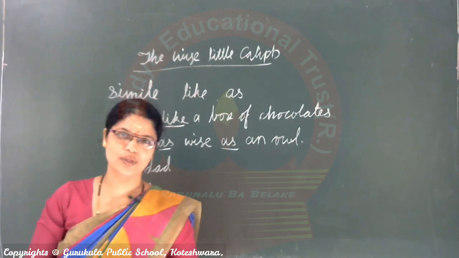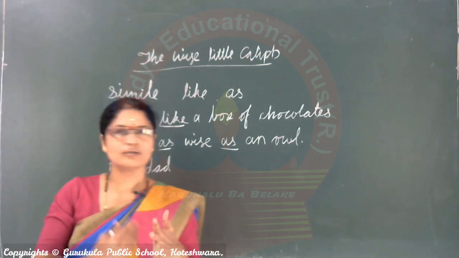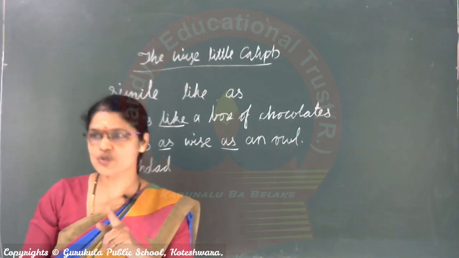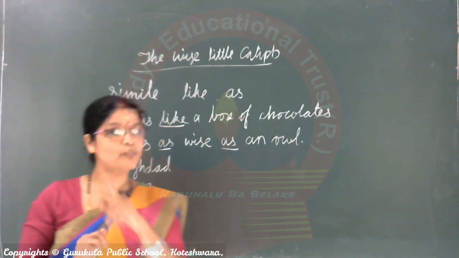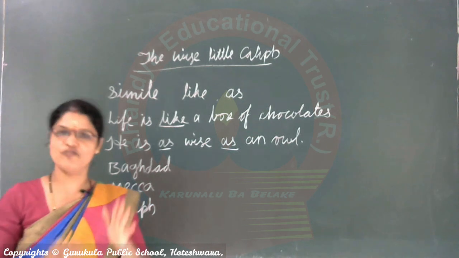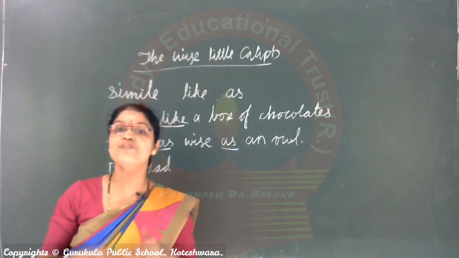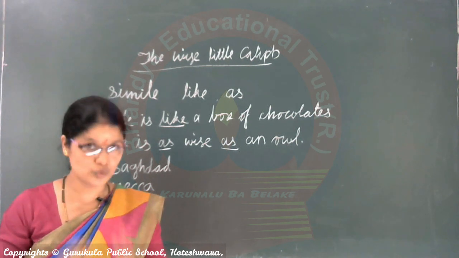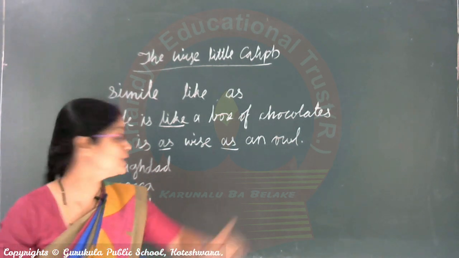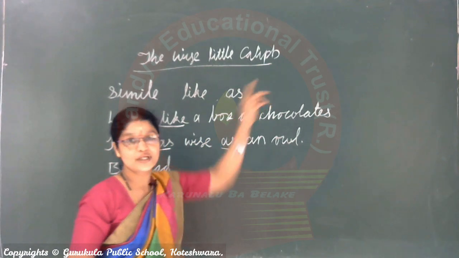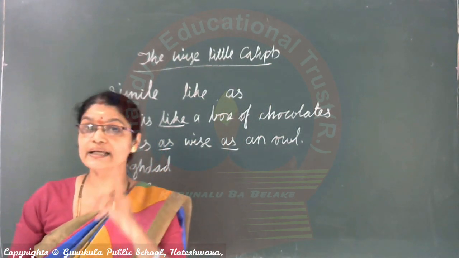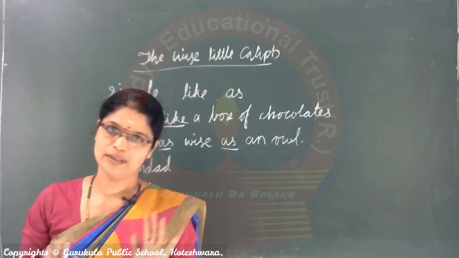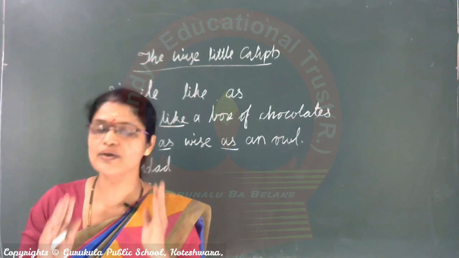Judge will give. Sometimes we will appoint a lawyer also. Here in Baghdad, if people face any difficult problem and want justice, they will meet the caliph. Caliph solves their problem. He gives justice to the people. This much understood, no? Yes.